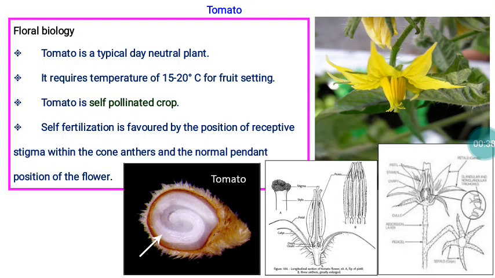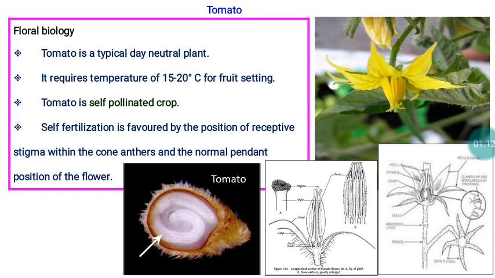So first I will give you information about the floral biology and pollination behavior of each and every crop. Then, in a comparative manner, we can discuss the various activities involved in varietal seed production as well as hybrid seed production. Regarding the tomato, it's a day neutral plant. Normally the preferred temperature is 15 to 20 degrees Celsius for better fruit setting, and it's a self-pollinated crop. The self-pollination behavior is mainly governed by the floral arrangement.